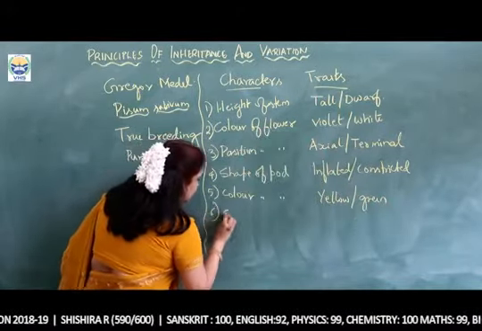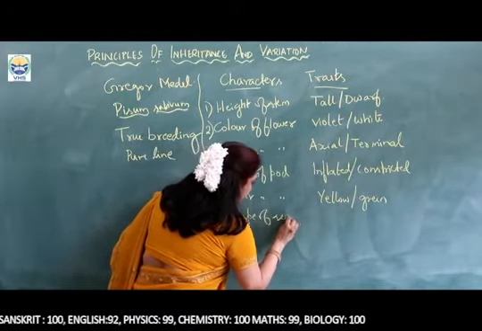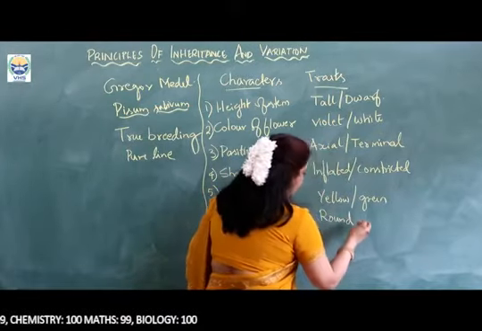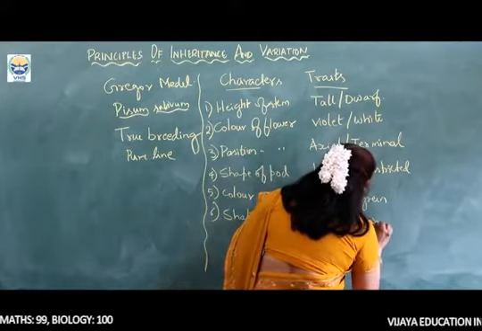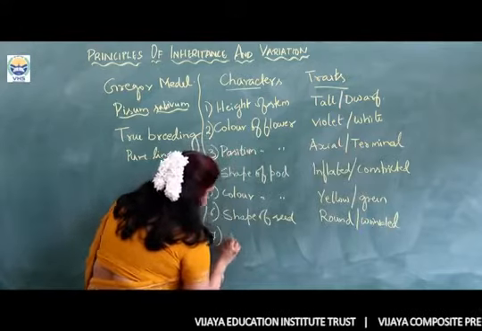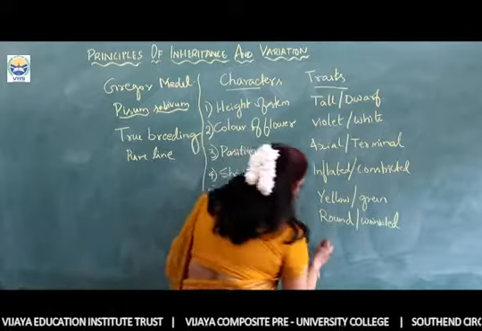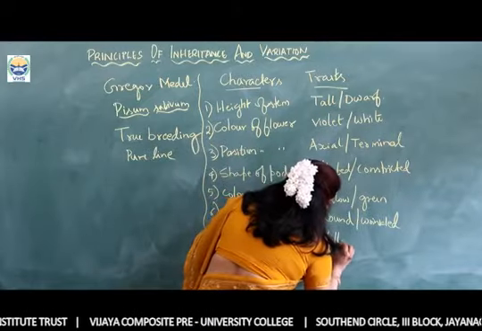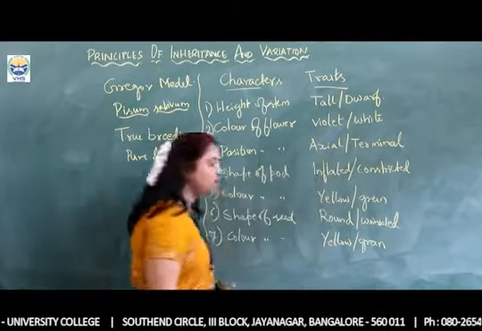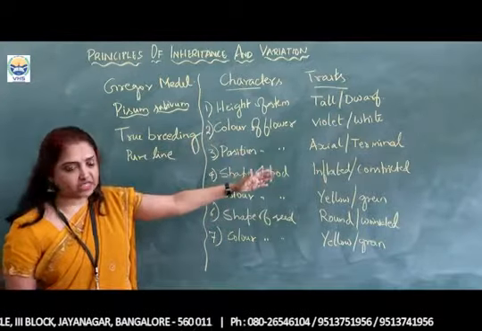Next is shape of the seed. The shape of the seed may be round or wrinkled. The last one will be color of the seed, may be yellow or green. Now these are the 7 contrasting characters which have these contrasting traits.